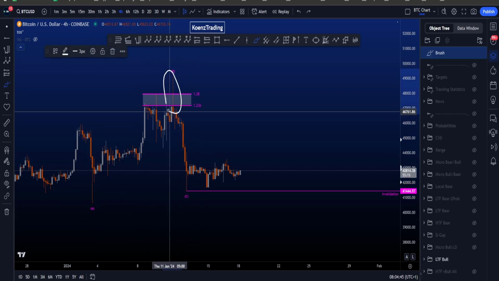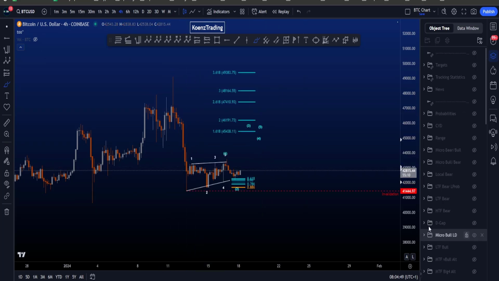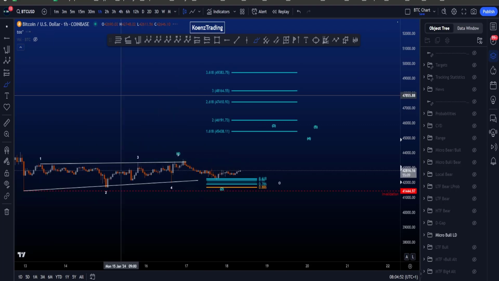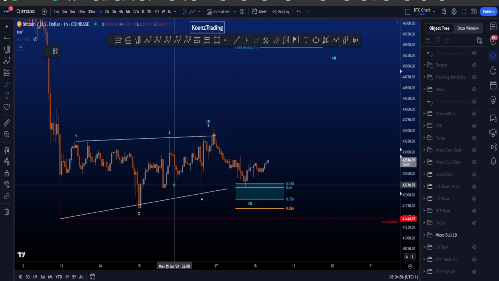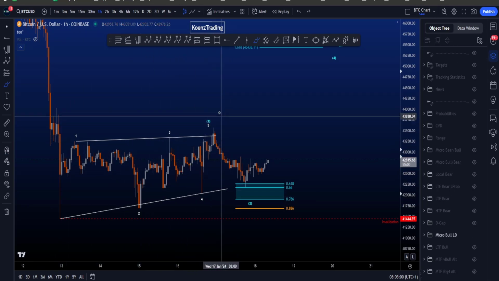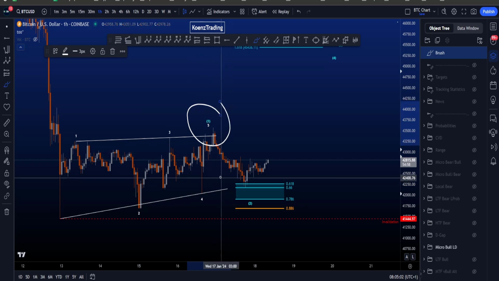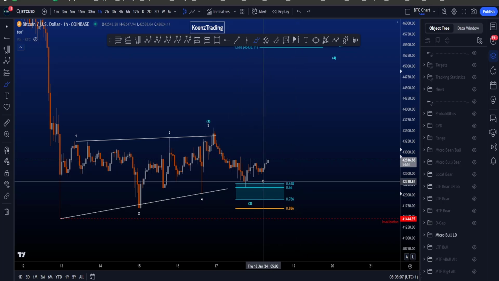As you can see, a wick is no problemo, and now we are looking for a move towards the upside, where on the lower time frames we are looking for this diagonal. This diagonal follows all the rules of a leading diagonal. We then have a 1, 2, 3, 4, 5 wave structure that finishes wave 1. Then we have our wave 2 target area over here, which at the moment is nicely respected.